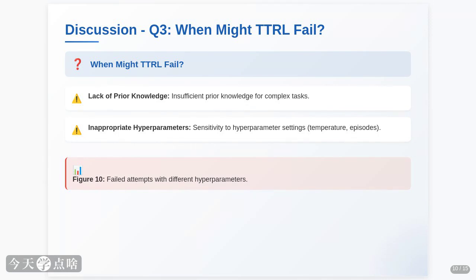Second, the hyperparameters matter. You need to tune things like the temperature and the number of episodes carefully. Get it wrong, and the training might fail, as shown in Figure 10. Finding the right settings is key. So, TTRL isn't a magic bullet, but it's a powerful tool when used correctly.